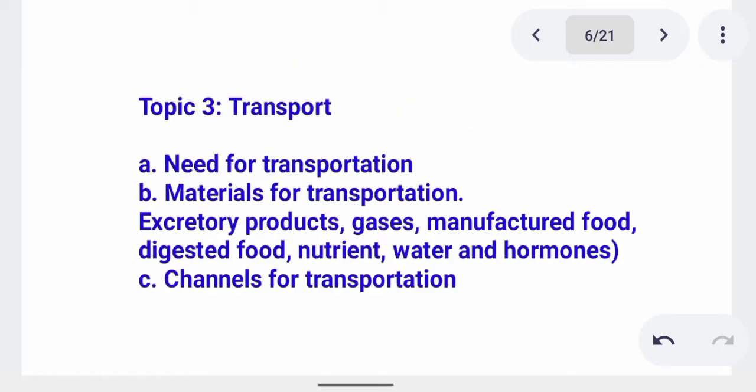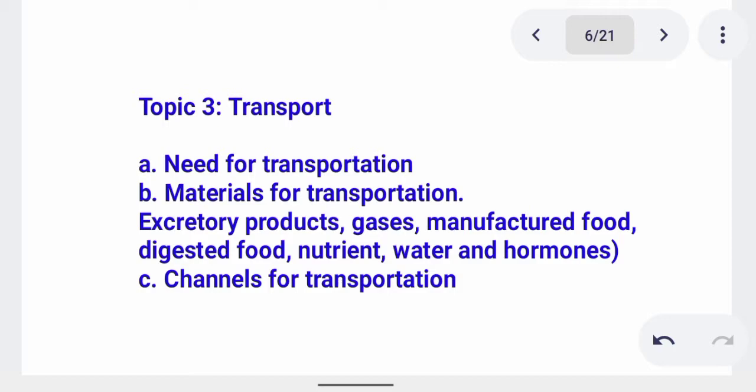Then when we move on, we talk of transport system. We have transport system in plant as well as transport system in animal. Transport system is the process of transporting digested food materials from the area of synthesis to the area where it is functioning. For example, in animal, through the circulatory system, the digested food will be transferred in form of glucose or in form of protein from one place to another through blood.